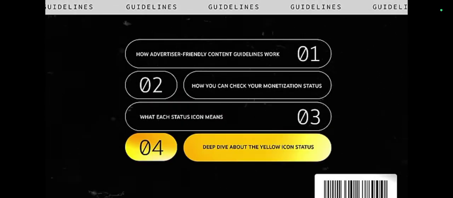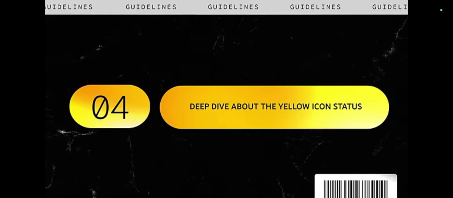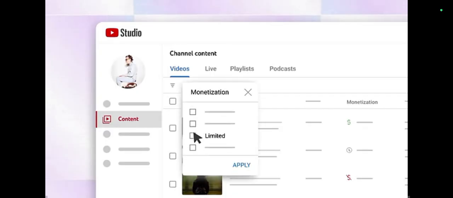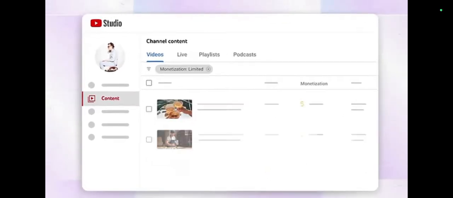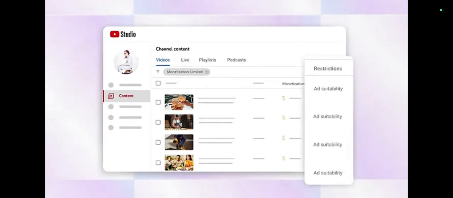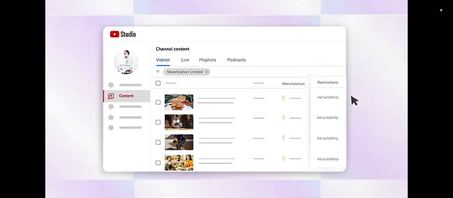Now, let's dive a bit more into the yellow monetization icon. In YouTube Studio, from the Content tab, you can filter by monetization, then Limited, to see videos that have a yellow monetization icon. In the Restrictions column, you'll see Ad Suitability. If you hover over that, there are a few different statuses you might see. Here's a breakdown of what the statuses mean.